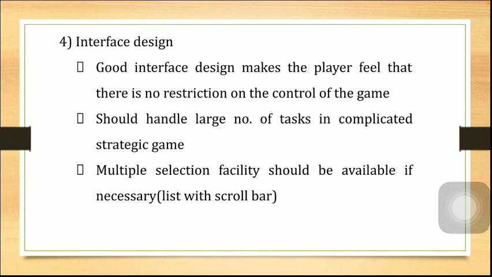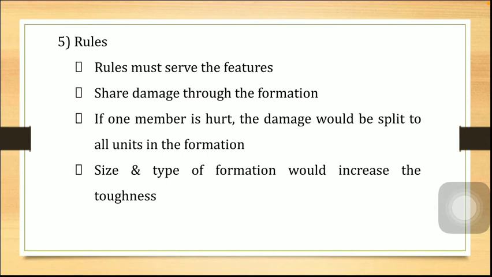Interface should efficiently handle a large number of simultaneous tasks. Whatever interface is designed for the game, it should be able to handle the number of tasks in a complicated strategy also. Use a list if required, meaning sometimes if there are multiple things, then selection should be available. And for selection, you can use a list with a scroll bar. Sometimes a scroll bar is okay, otherwise you can use a list, so that multiple choices can be made.